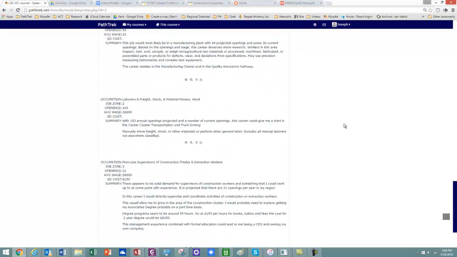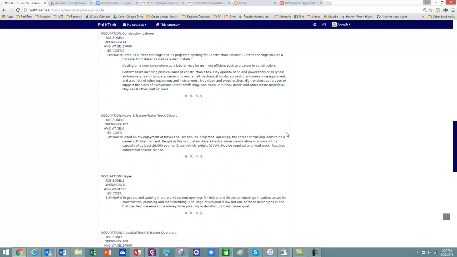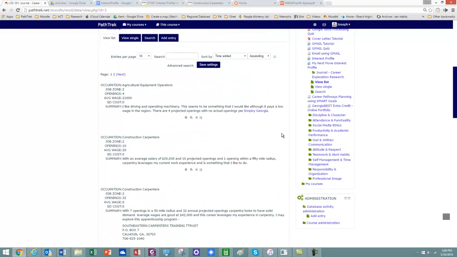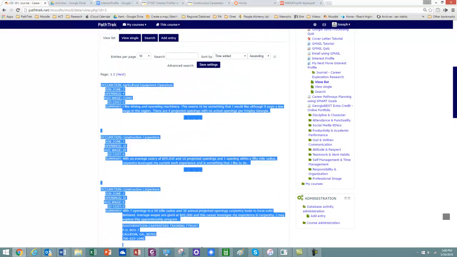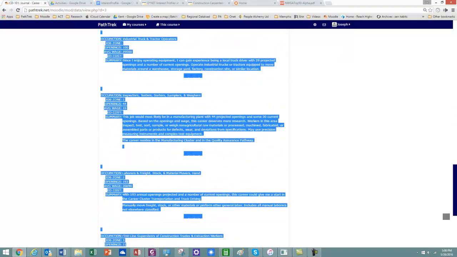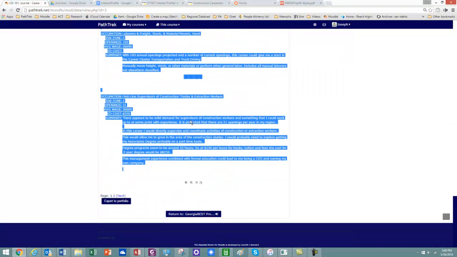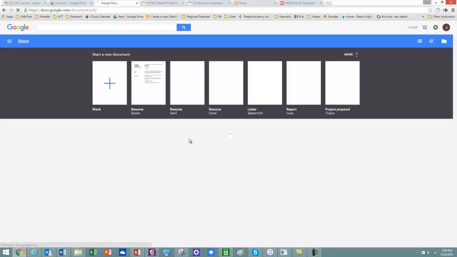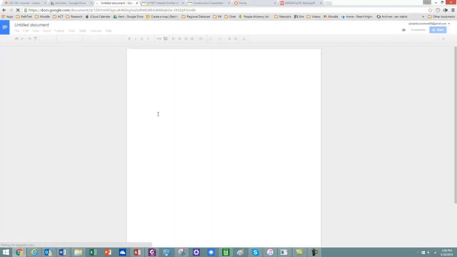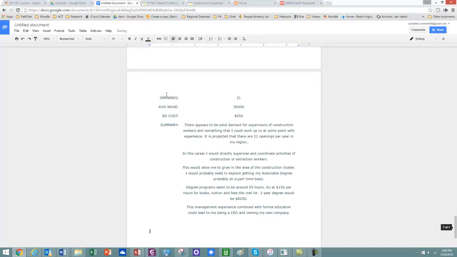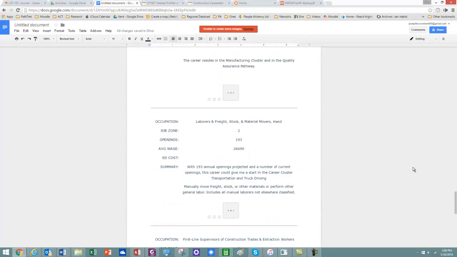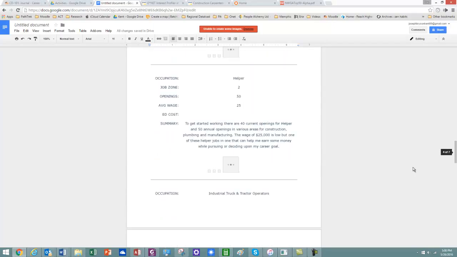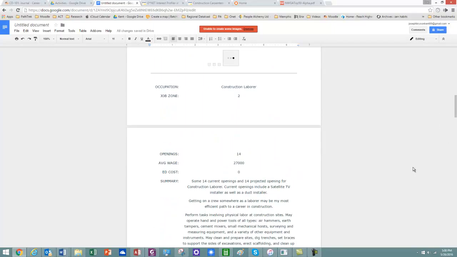So once you get through with researching 10 careers, what you want to do is bring all this down here. You want to copy and paste it into another document so you have it all there in one document.